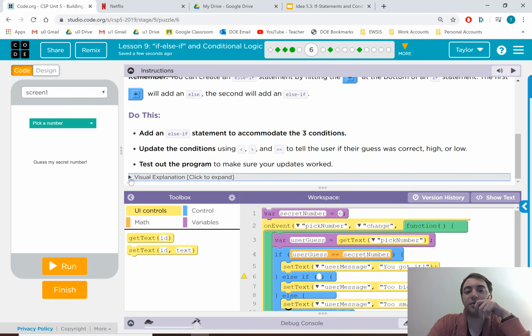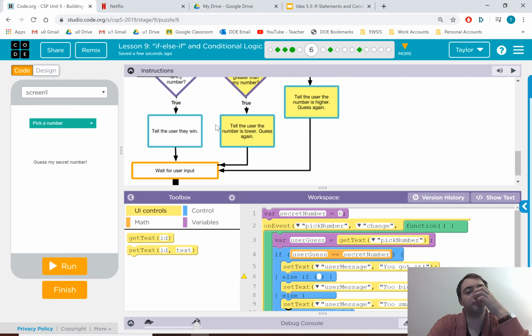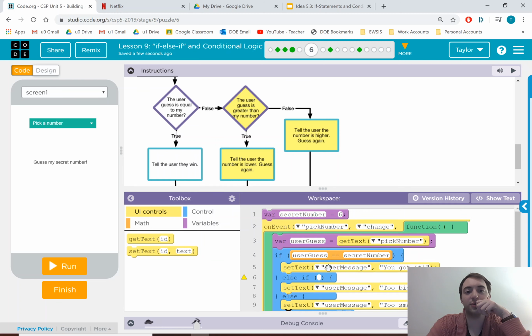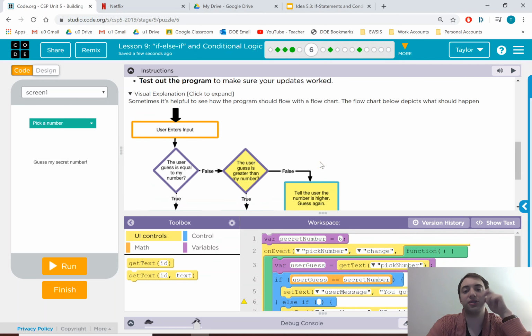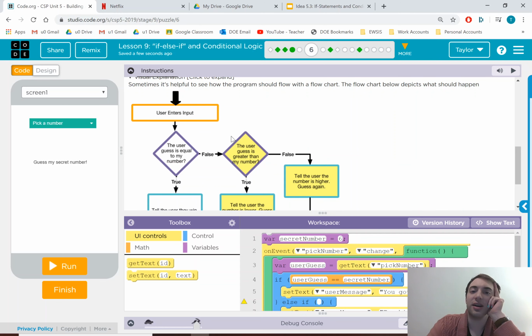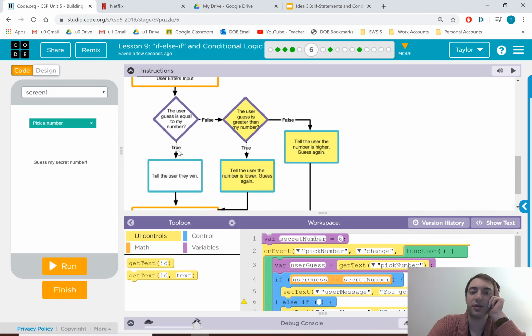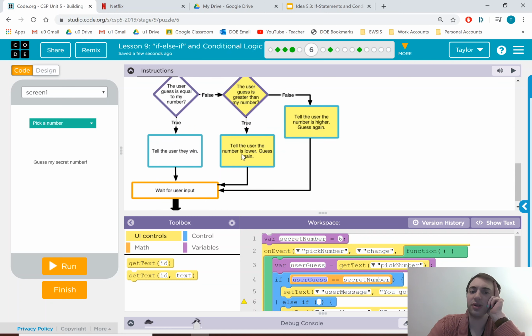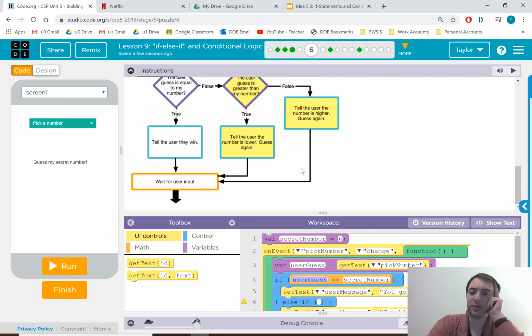Yeah, it gives you a nice little diagram that I think is nice. If it doesn't help, don't worry about it. But this is a nice flow chart that it's supposed to simulate the guessing game. So I enter a number and it says, is it equal to the number? Tell the user they win. If not, is the user's guess greater than my number? Tell them to go lower. Otherwise, tell them to go higher. And then wait for the input.